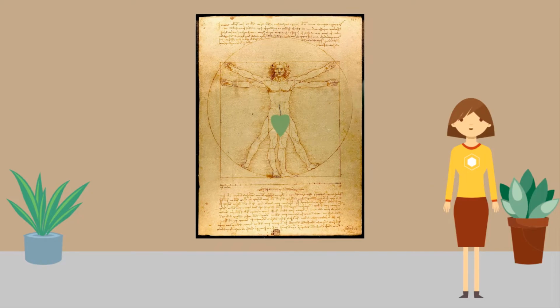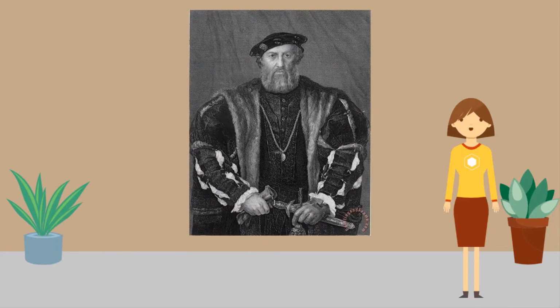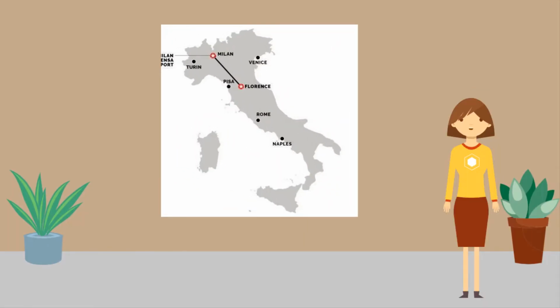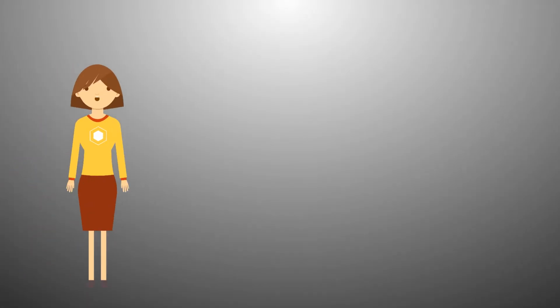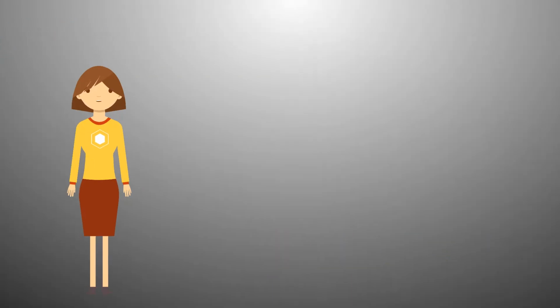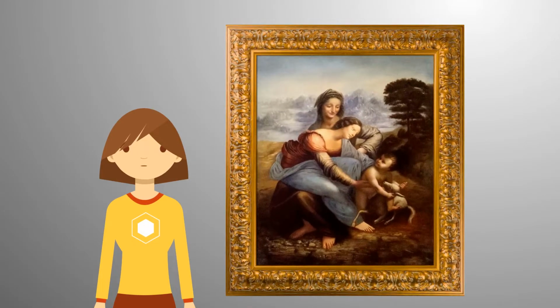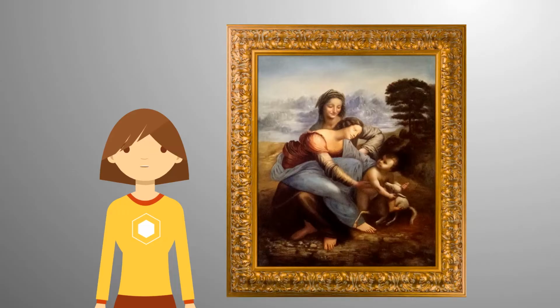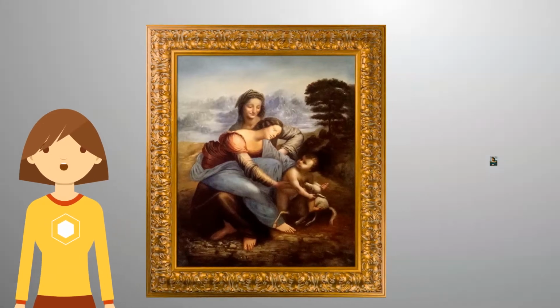In 1499, Duke Sforza fell from power, and Da Vinci moves back to Florence in 1500 after spending a short time in Venice. From 1500 to 1515, he lived in Florence and painted and created drawings for many modern-day inventions such as airplanes, parachutes, and even a tank. He began his work on Virgin and Child with St. Anne in 1500. In 1502, he begins working as a senior military architect and engineer for Cesare Borgia.